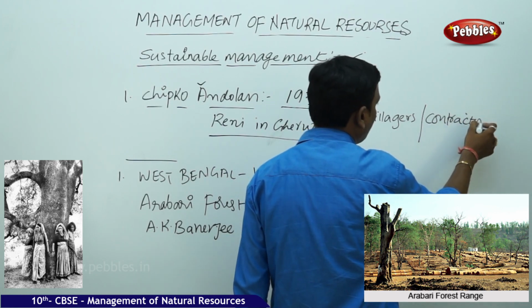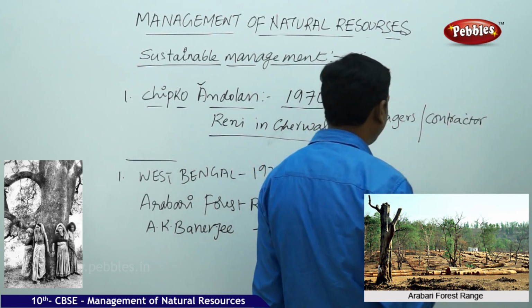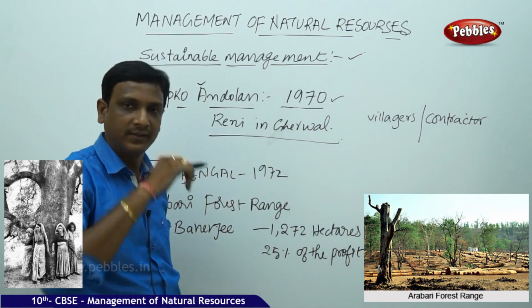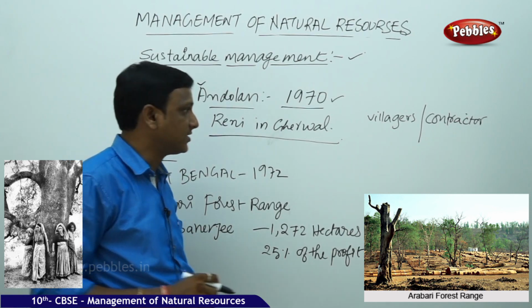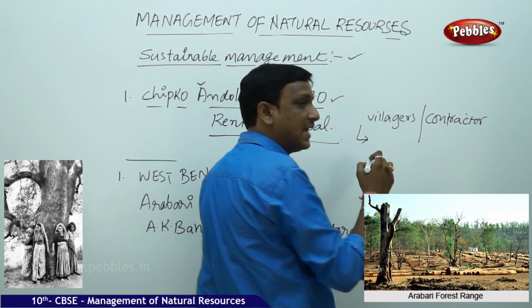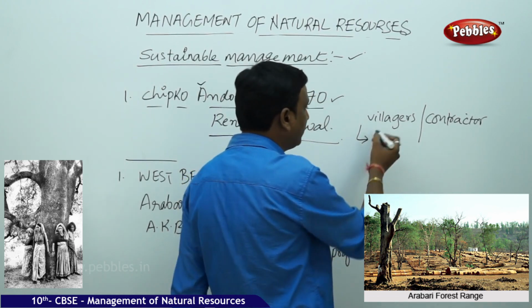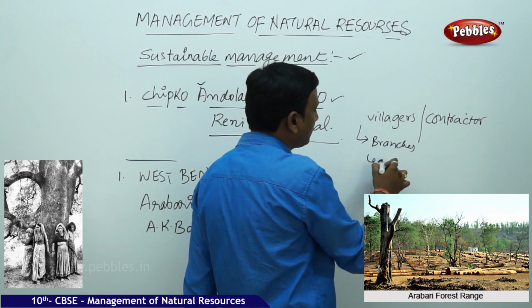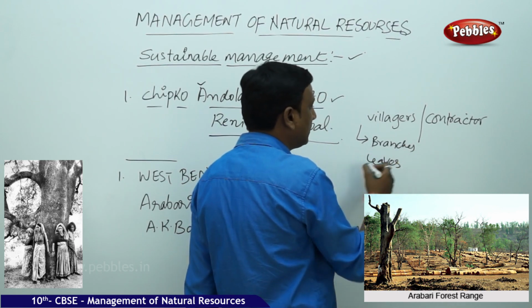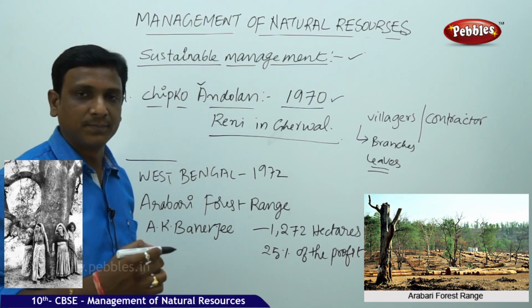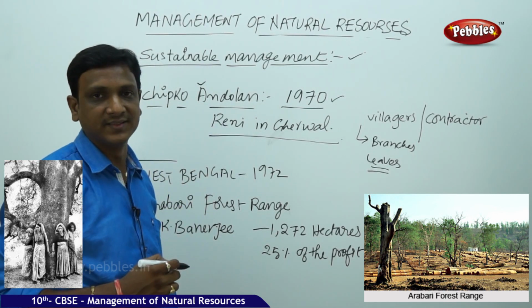So what was the dispute here between the logging contractor and the villagers? The villagers don't want the trees to be cut down, because they depend on the trees for firewood. They only pluck the branches and leaves and other products for their use, and they are dependent on the trees. But the contractors, for the purpose of wood, are permanently cutting down the trees.